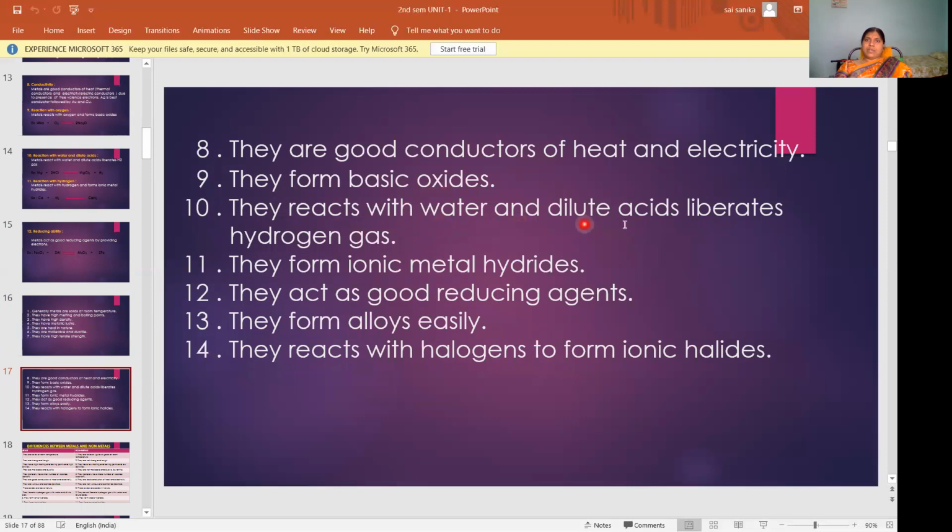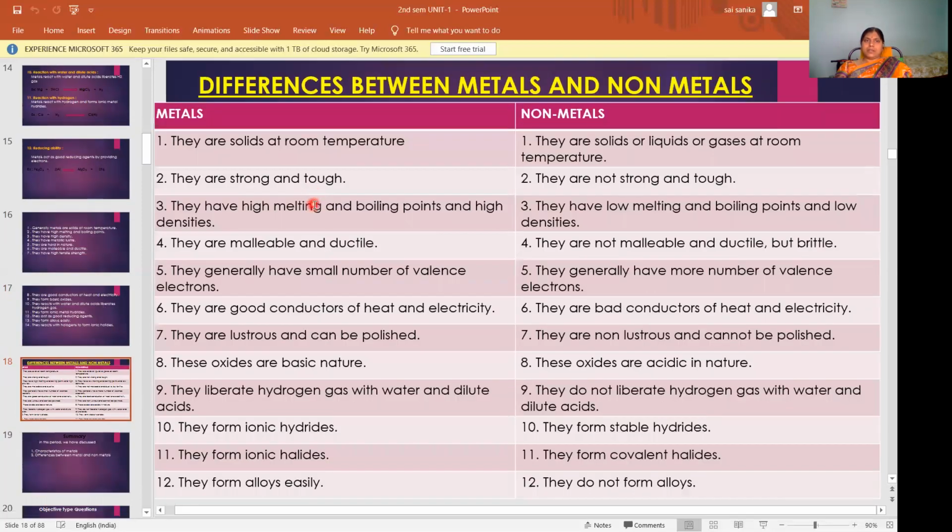They react with water and dilute acids, liberating hydrogen gas. They form ionic metal hydrides. They act as good reducing agents. They form alloys easily. They react with halogens to form ionic halides. So like this you can also write. So that is a clear explanation. Here the direct answer is clear.